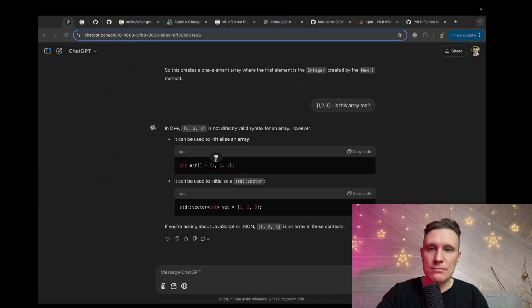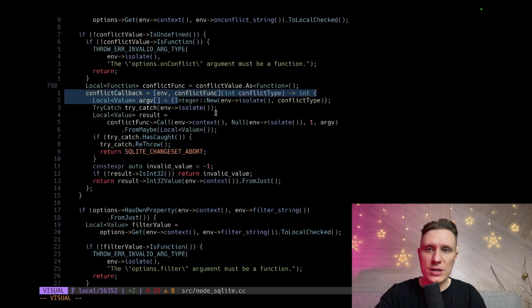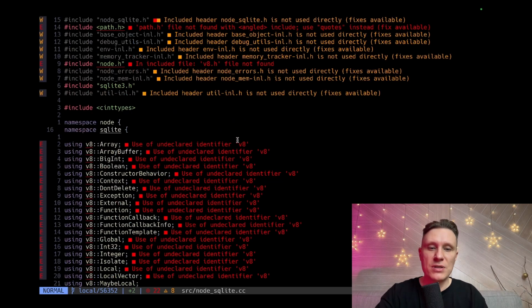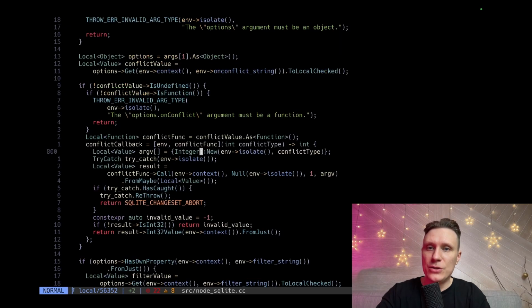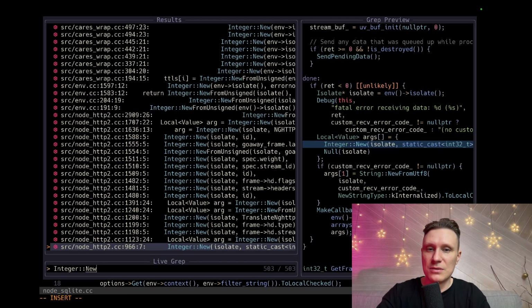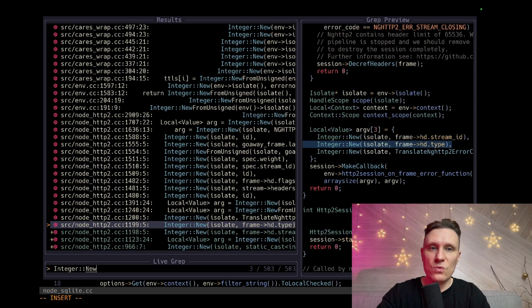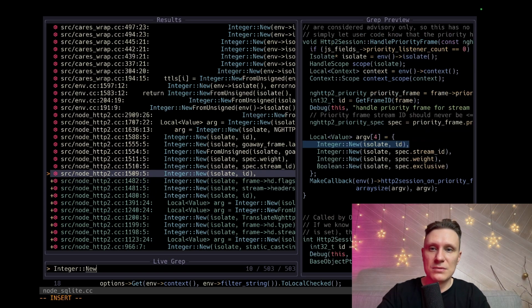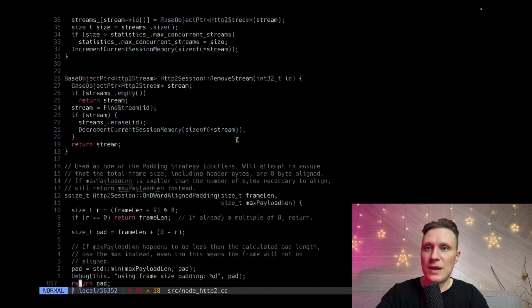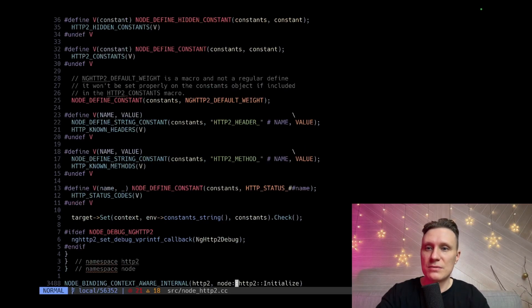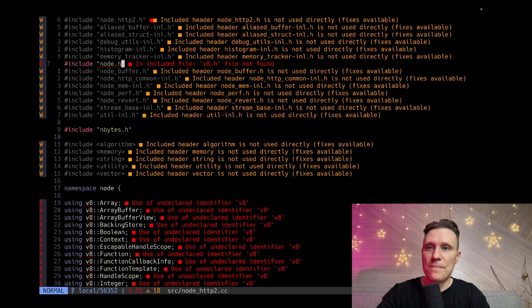So. How do they link together? Integer. What is integer? Something in V8. I don't know. Something. I don't think I can jump to these guys without installing V8. I have a hunch this is V8, and we need it.